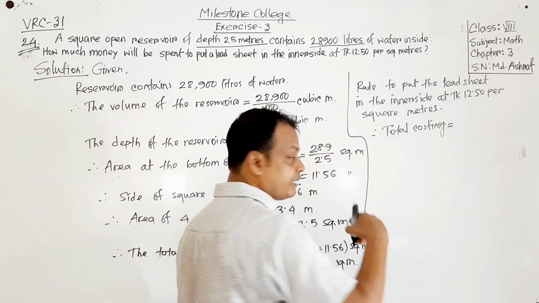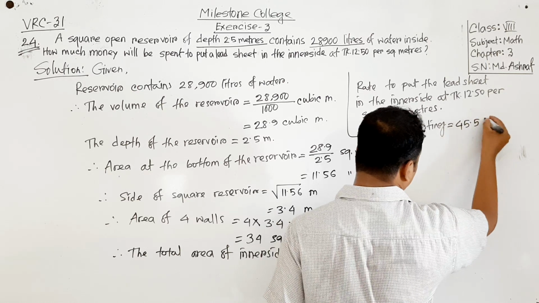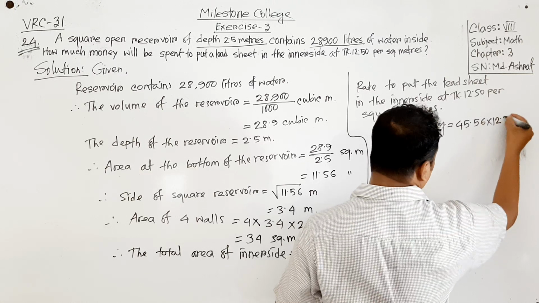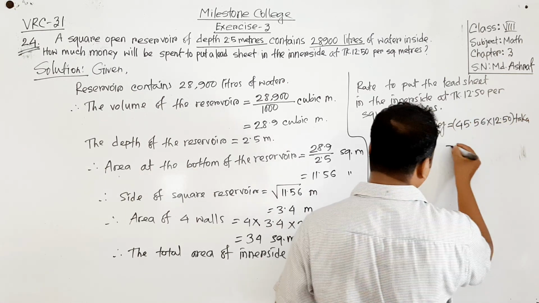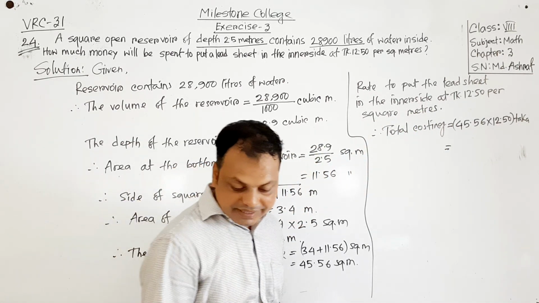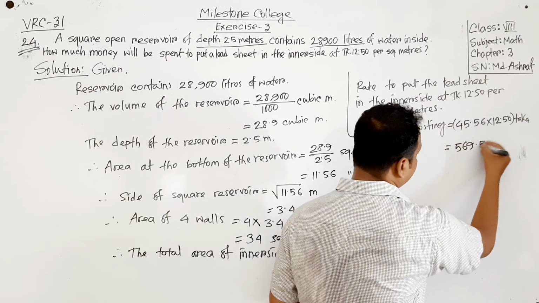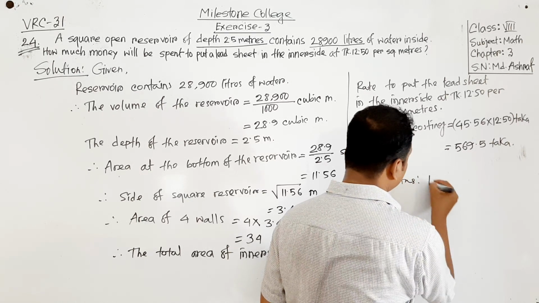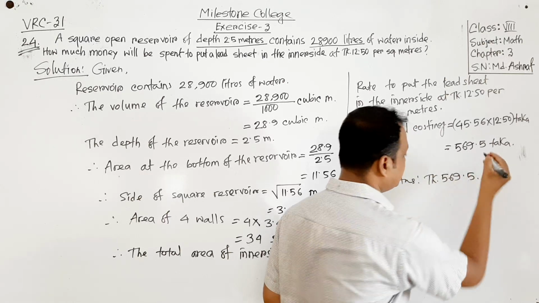Therefore the total cost will be total area times rate. Total area will be 45.56 multiplied by the rate, 12.50 taka. Then multiply this, and we will get the result. It will be 569.5 taka. So the answer will be taka 569.5. So this is the answer.